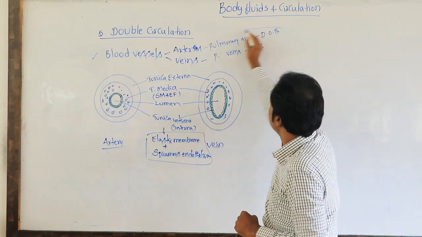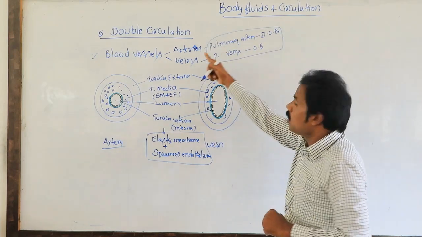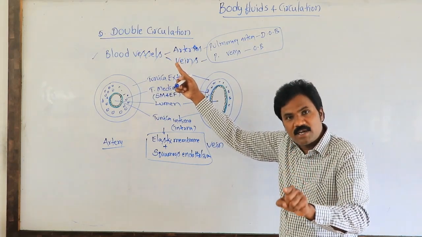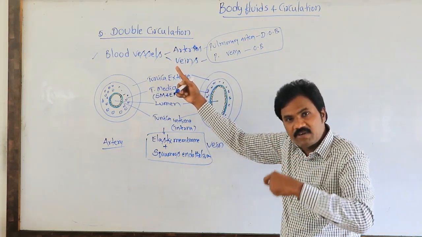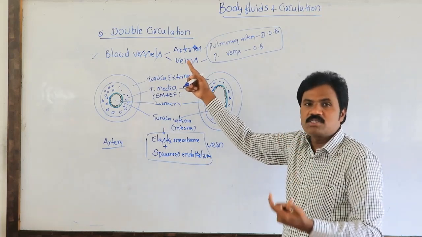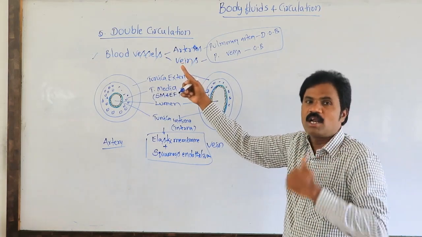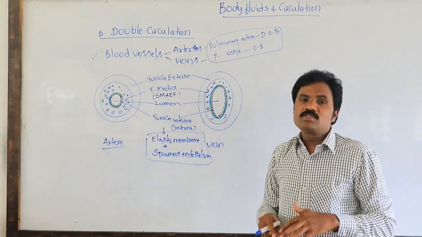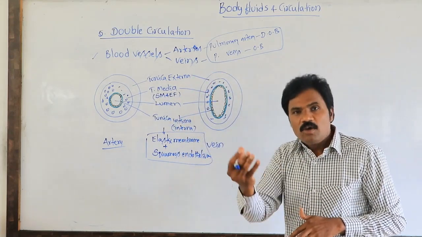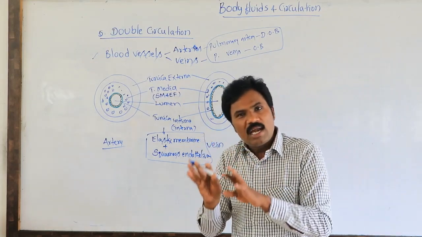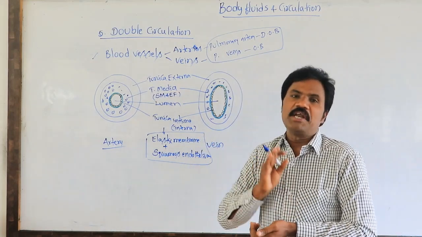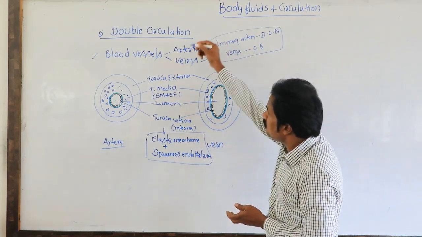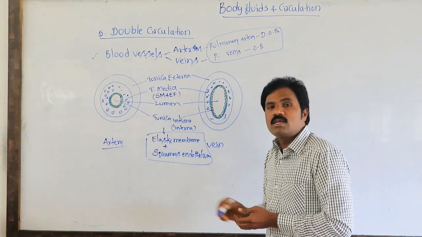These are the exceptions. Remember carefully: all arteries pump oxygenated blood except the pulmonary artery, which starts from the right ventricle and sends deoxygenated blood to the lungs for purification. All veins collect deoxygenated blood except the pulmonary vein, which receives oxygenated blood from the lungs into the left atrium.